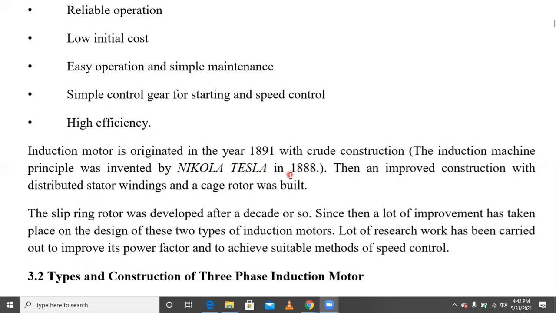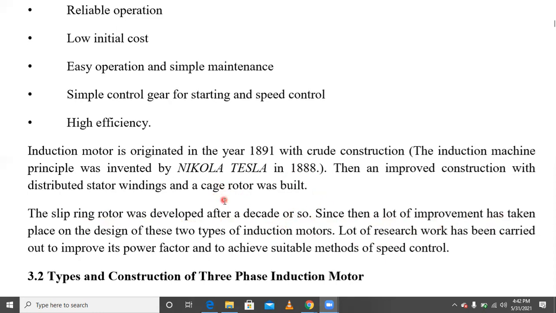The slip ring rotor was developed after a decade or so, since a lot of improvement took place in the design of the two types of induction motors. A lot of research work was carried out on how to improve the power factor and to achieve suitable methods of speed control. This is the induction motor.